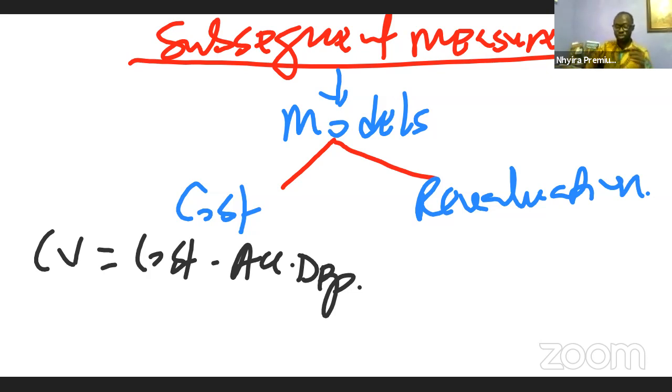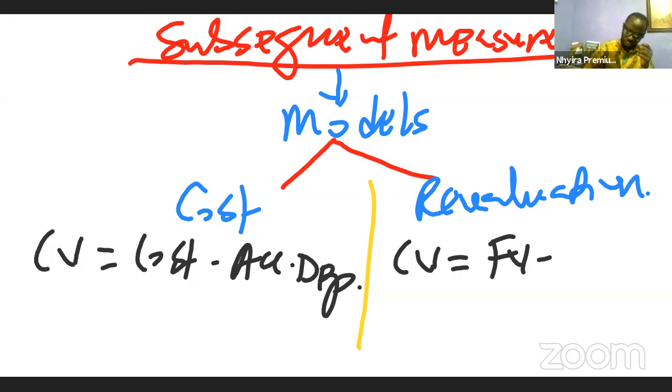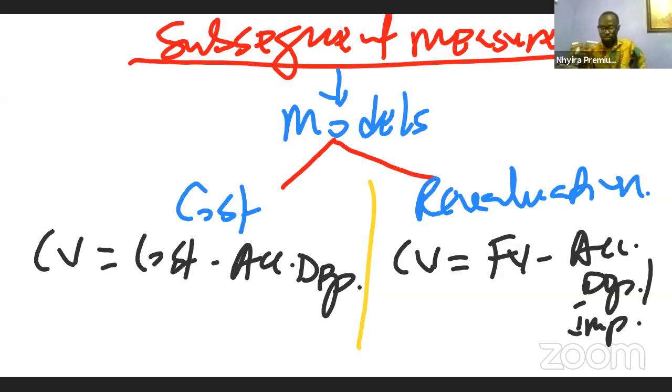So that is the cost model. Then we come to the second one, that is the revaluation model. Under the revaluation model, again, we say that the carrying value equals the fair value minus accumulated depreciation. We could add impairment here. Now with the revaluation model, this is where the asset is carried at its fair value.